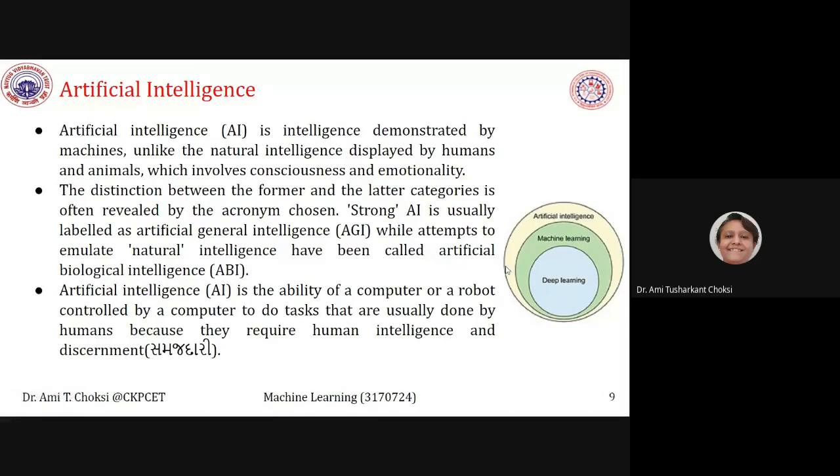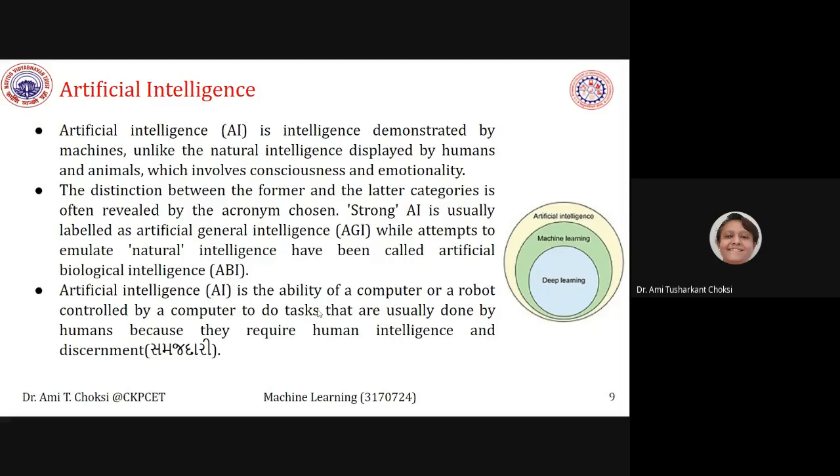Okay, now what do we want to have? We want to have the relation of artificial intelligence and machine learning, right? So what do we say? Artificial intelligence is the ability of a computer or a robot controlled by a computer to do tasks that are usually done by humans because they require human intelligence and discernment, right?